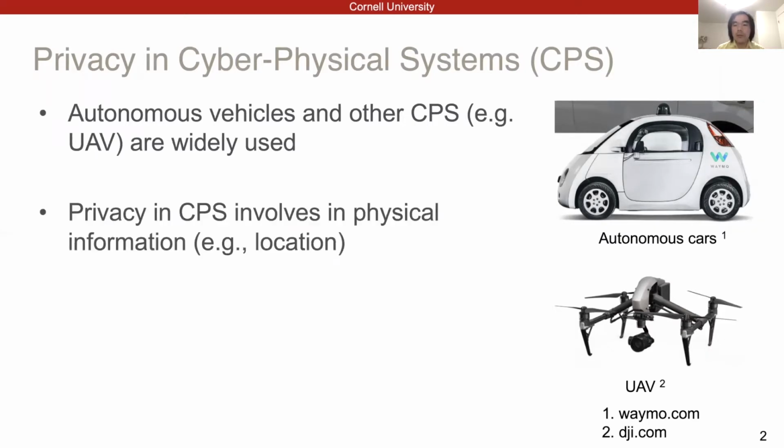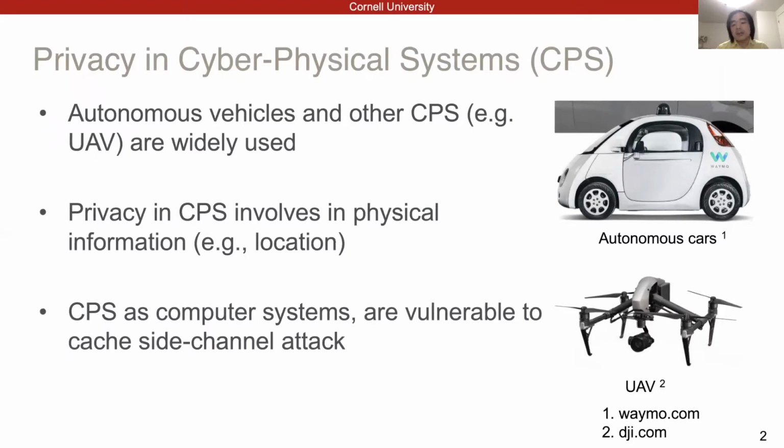One thing particular about cyber-physical systems compared to other computer systems is that the privacy in cyber-physical systems involves physical information, such as locations. On the other hand, cyber-physical systems, as computer systems, are also vulnerable to cache side channel attacks.